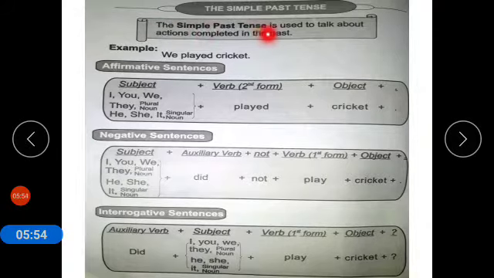The simple past tense is used to talk about actions completed in the past. So we have discussed present tense. Now we will discuss the simple past tense. The simple past tense is used to talk about actions completed in the past. So we talk about the past.